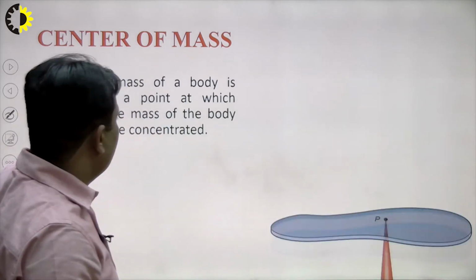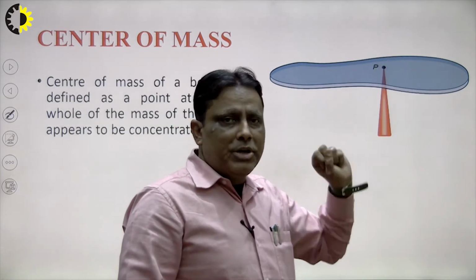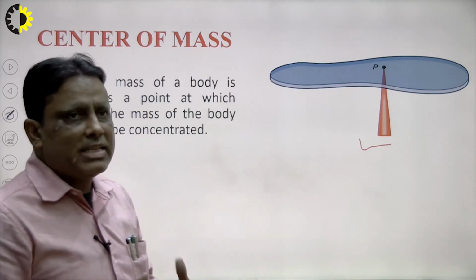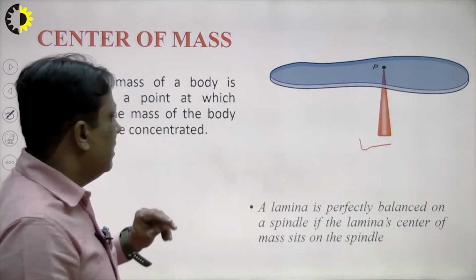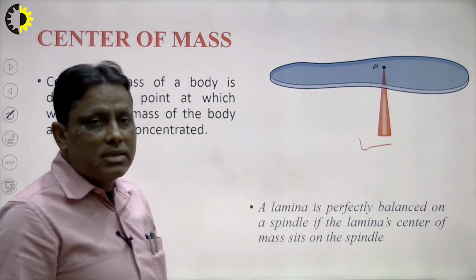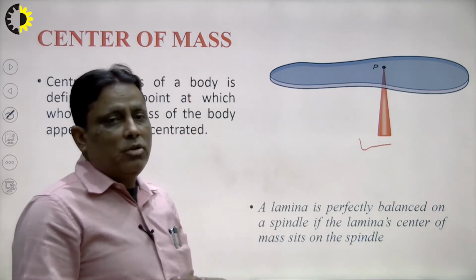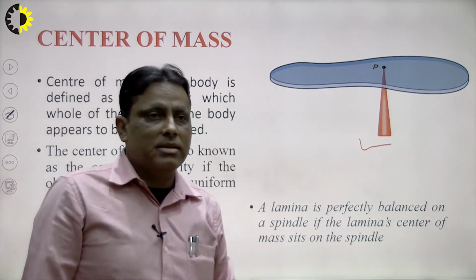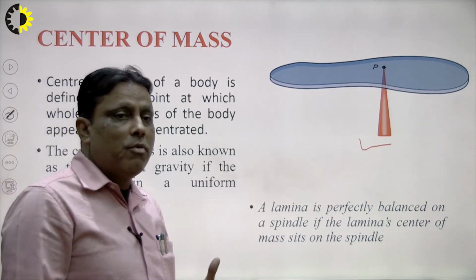If this is homogeneous, we can say by this diagram, this is a non-homogeneous body and P is a point at which it stands on a pillar, horizontally. So we can say the whole mass is applied at this point. This is the mathematical calculation with the help of phenomena. A lamina is perfectly balanced on a splint if the lamina's center of mass sits on the splint. So the center of mass is a point at which the body is balanced. The center of mass is known as the center of gravity if the object is in a uniform gravitational field.